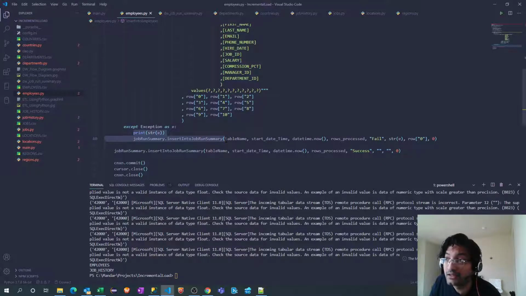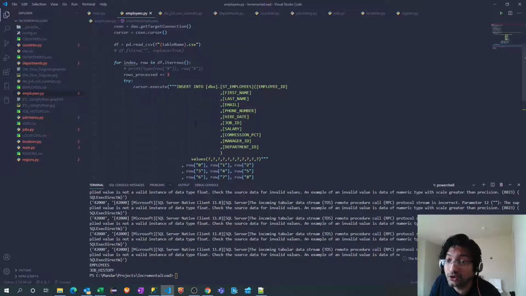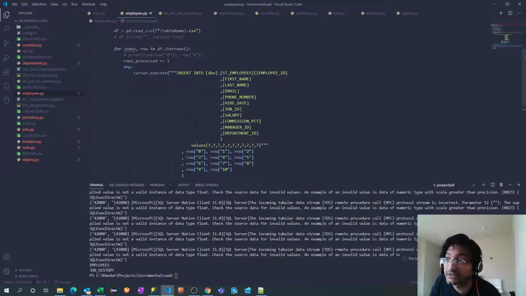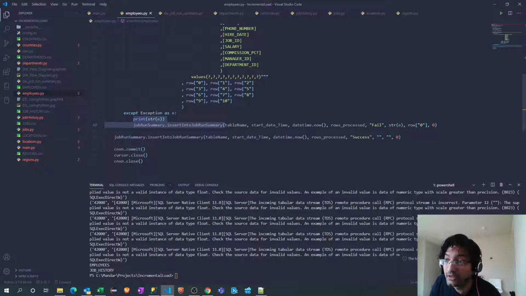But once all the rows got processed, 107 records got processed, it will come out of this for loop. It is calling that insert statement again, and this statement is inserting this success block. So that is something not correct. We have to call this method in success only when all the records are successfully inserted. If there is any single error, we should not call this. Okay, so we can handle that very simply.